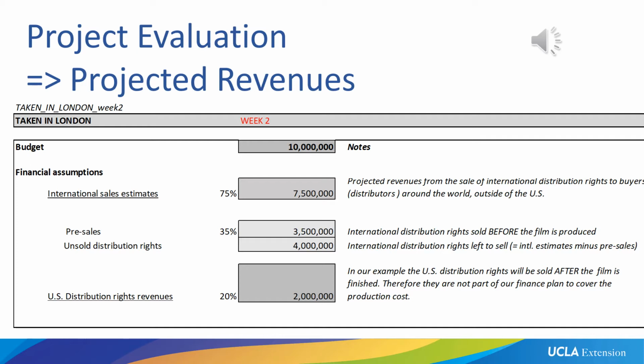We will guess that our US distribution rights revenues are worth about 20% of our budget. That's a guess at this point. What will happen later in our case study is that we're actually selling the movie to a US distributor, but we're not selling it like the pre-sales before we're producing the movie. We're selling the US rights after the movie is finished. We're screening it at the festival, and that's usually how that works.